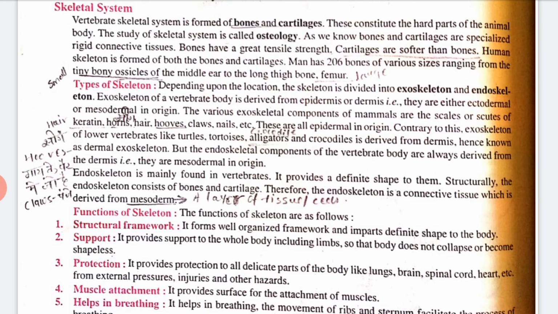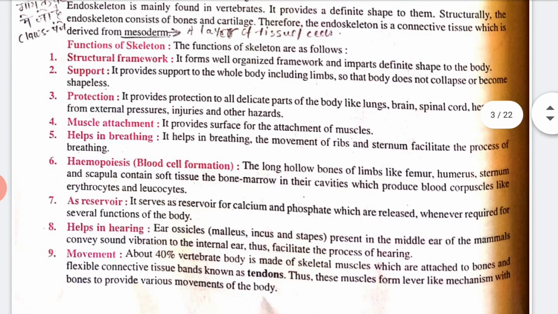Okay, so the endoskeleton is mainly found in the vertebrates. It provides a definite shape to them, and structurally the endoskeleton consists of bone and cartilages. So the endoskeleton is a connective tissue which is derived from the mesoderm. Mesoderm means a layer of the tissue cell. Clear? Now let's see the functions of the skeleton.